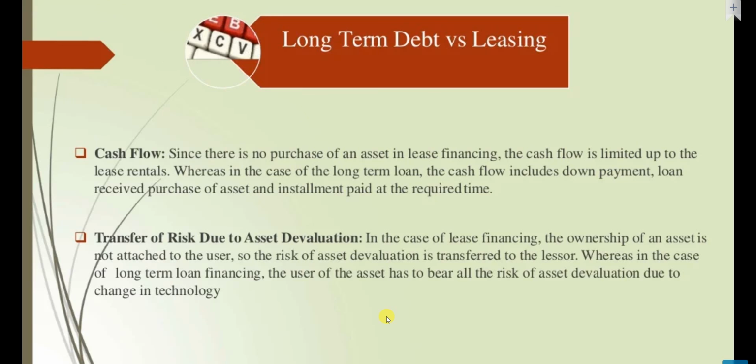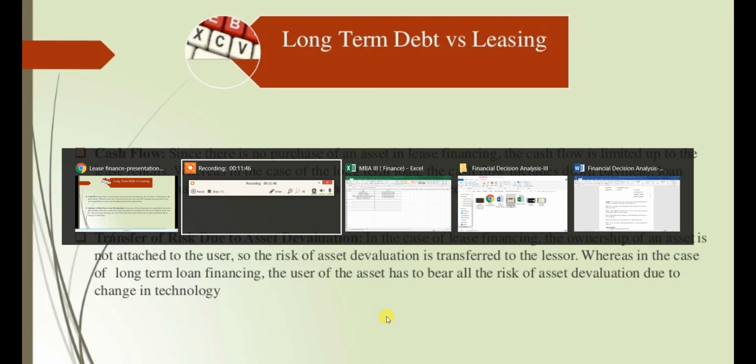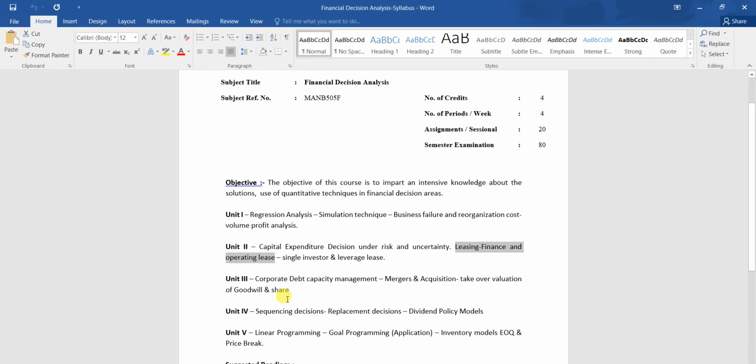So here we are done with Unit 2, capital expenditure decision under risk and uncertainty, that we discussed in Session 1. Lease financing and operating lease we discussed in the last session, and now we have completed the single investor and leveraged lease. So we have discussed lease financing in detail.